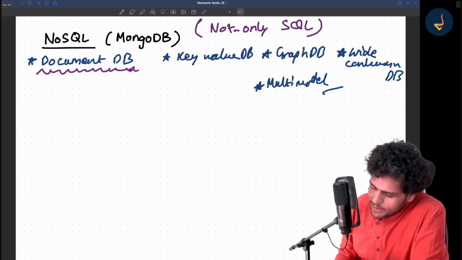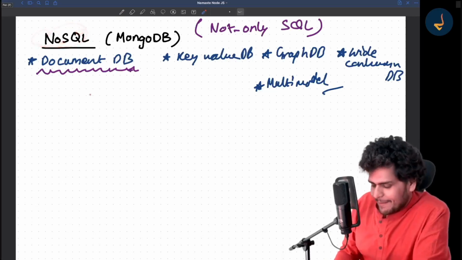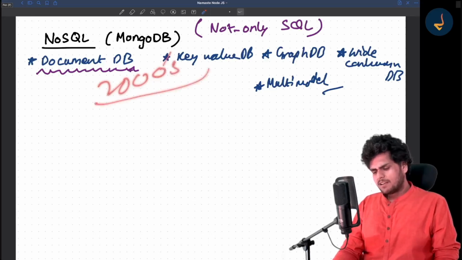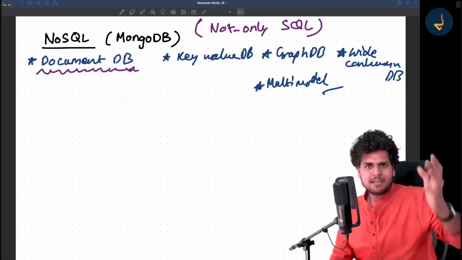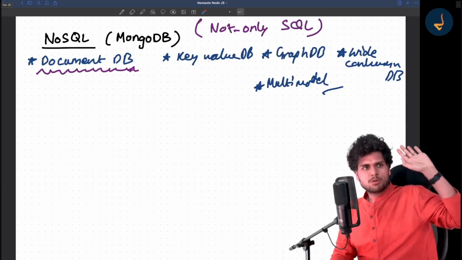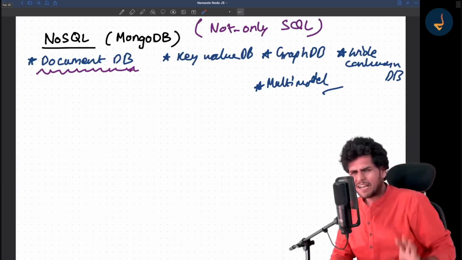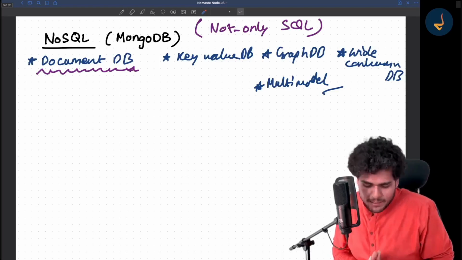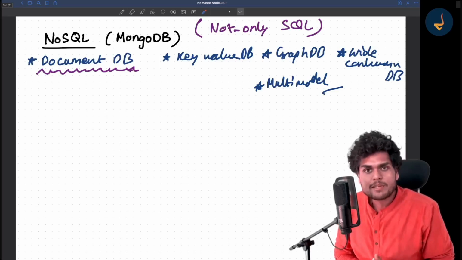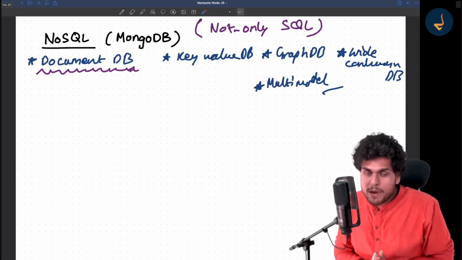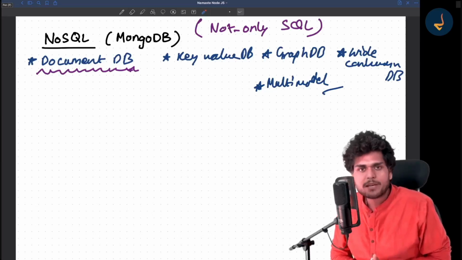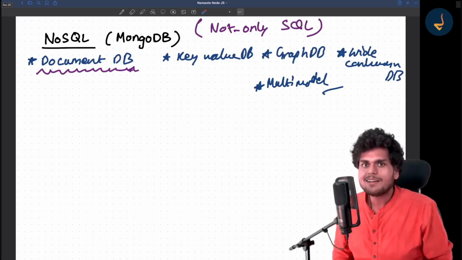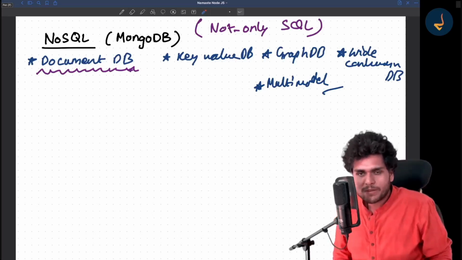Now let me also tell you that this NoSQL wave started in the late 2000s, right? Very recent. Relational databases have been around since the 70s and 80s, and the 90s was the era of relational databases. Till today, don't undermine relational databases. Major big applications, banking applications, everywhere use relational databases. It has its own pros and cons.